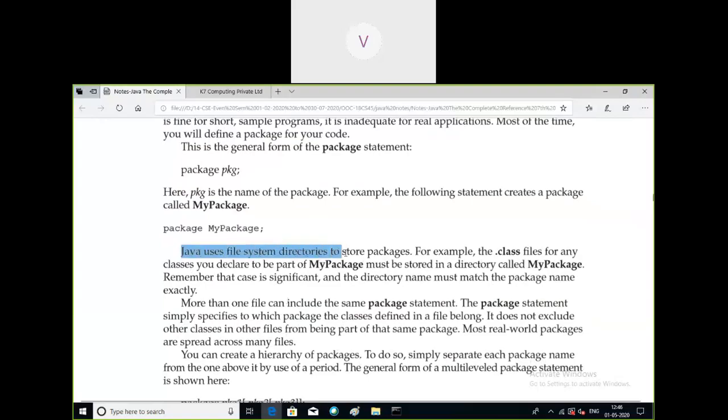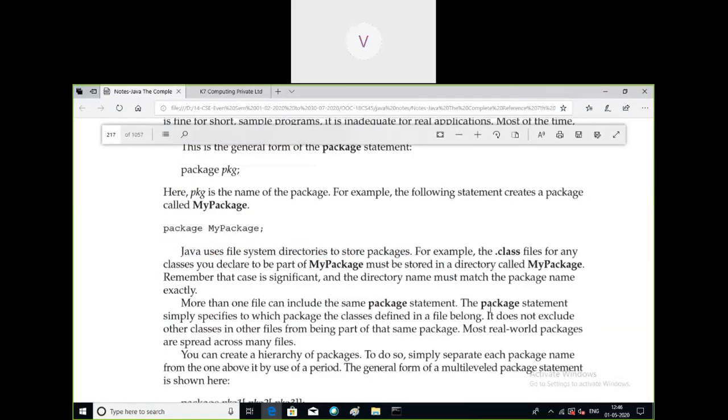Java uses the file system directory to store the packages. That means the same way we create folders, packages are implemented by creating a folder in the file system. Now the .class files for any classes you declare to be part of mypackage must be stored in the directory called mypackage.